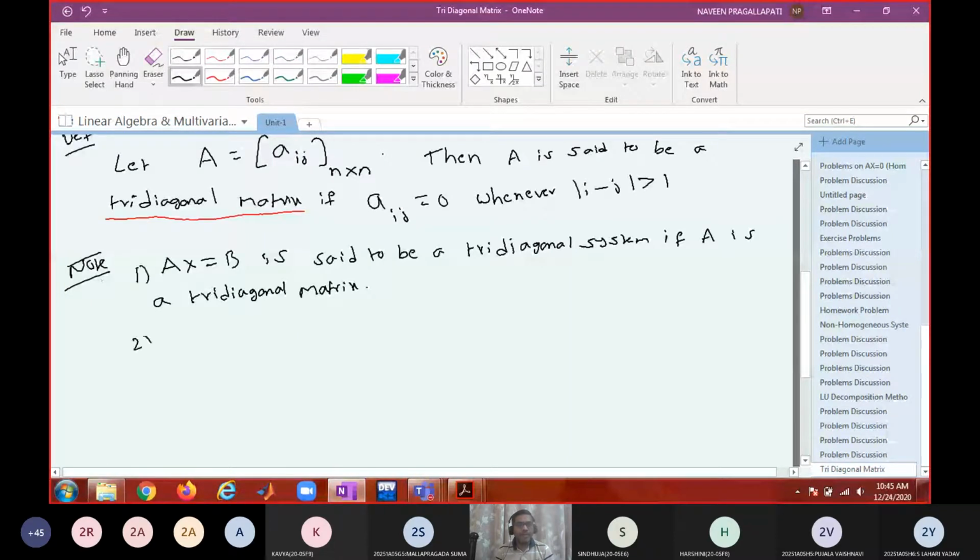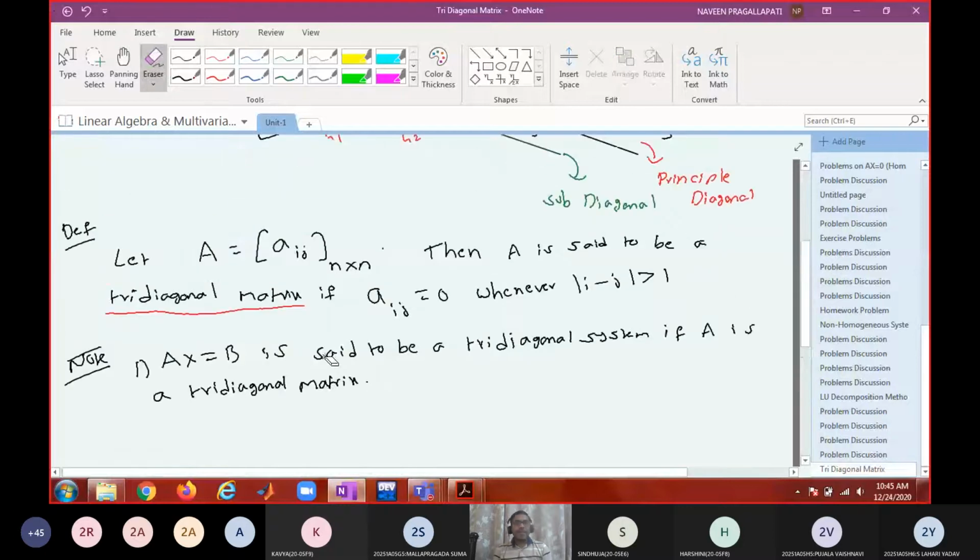And what is the note? If a tridiagonal system is given, try to apply the LU decomposition method to the extent possible. But before that, make sure that A is a non-singular matrix. That's only an oral instruction. So whenever a tridiagonal system is given, and you notice that A is a non-singular matrix, you apply by default